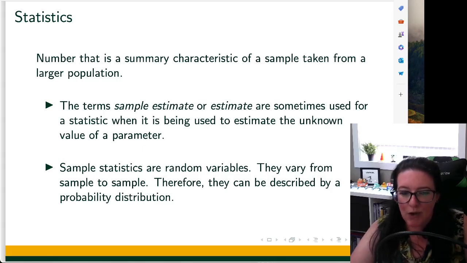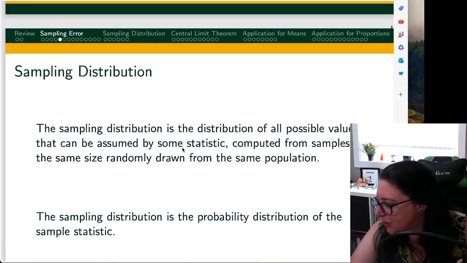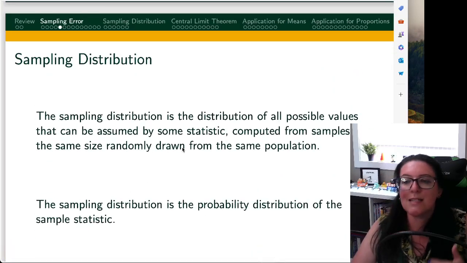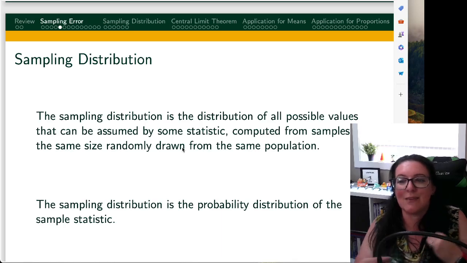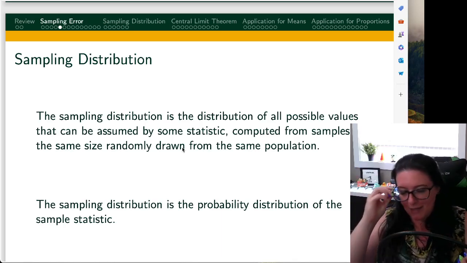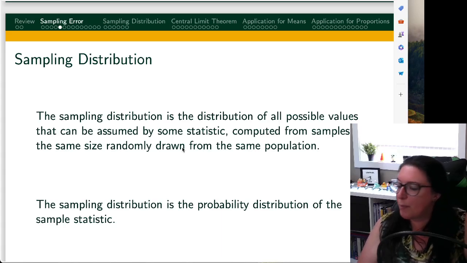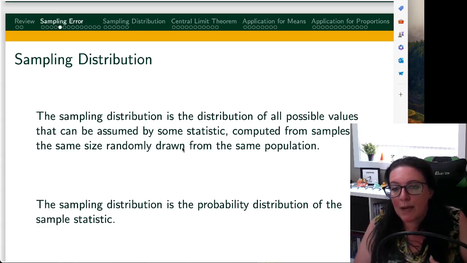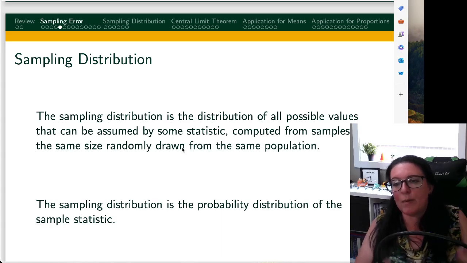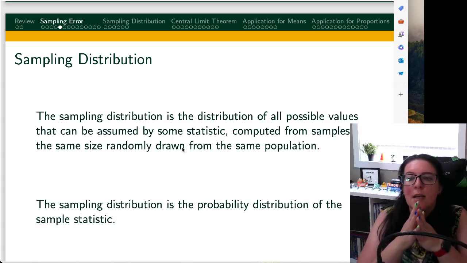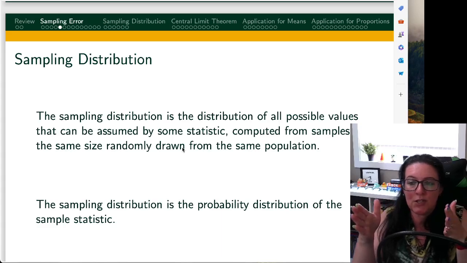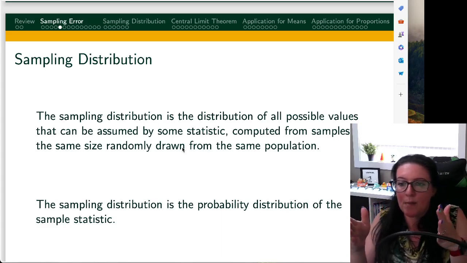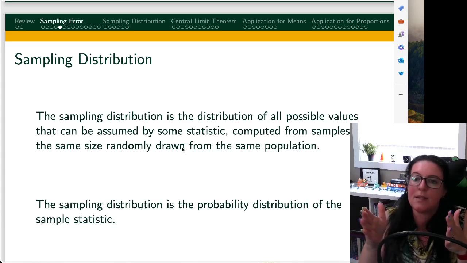So that's why we're here in these videos talking about sampling distributions. We're trying to extrapolate to the greater population, but we recognize that samples are going to give us different results because they don't have everybody that's in the population. So a sampling distribution is the distribution of all the possible values that can be assumed by some statistic. So if we're looking at proportion of left-handed, every time we take a sample, we get a different percentage. The sampling distribution will show us that range of percentages of left-handed. Maybe they range from 25% in one sample to 60% in another.